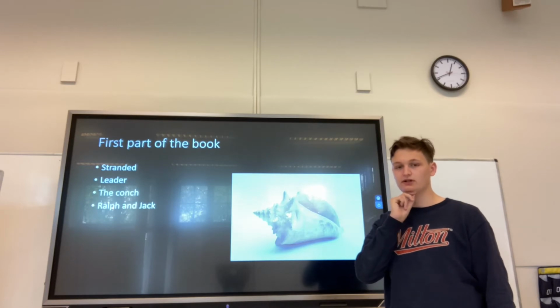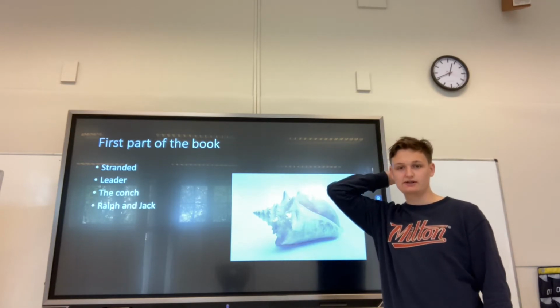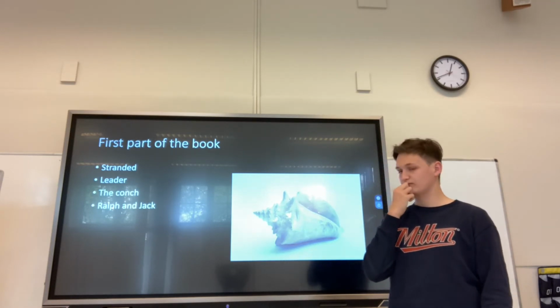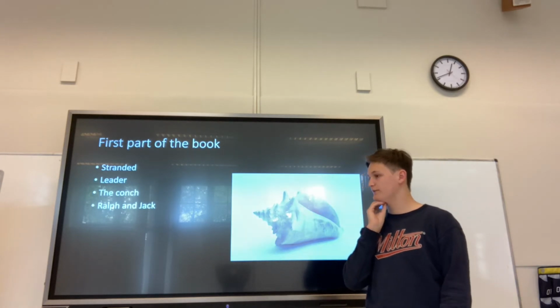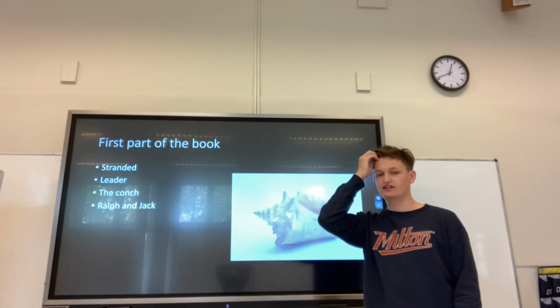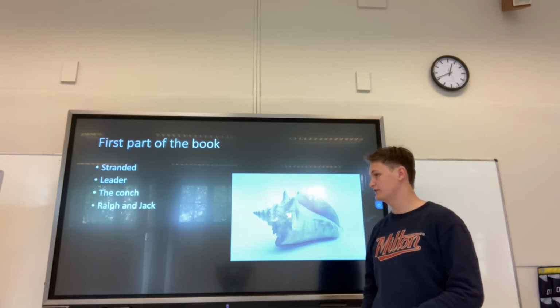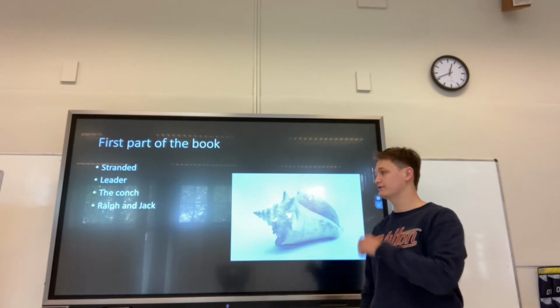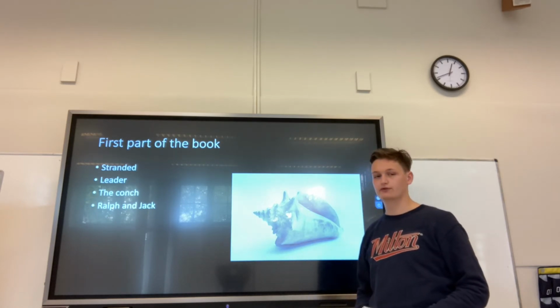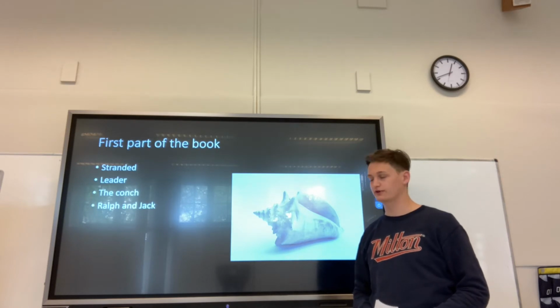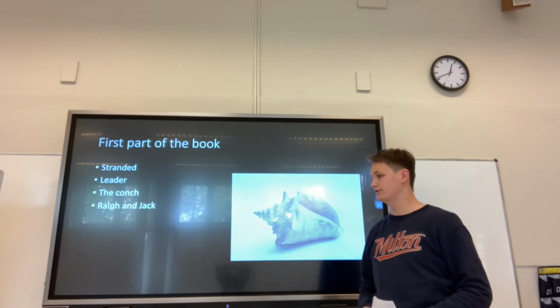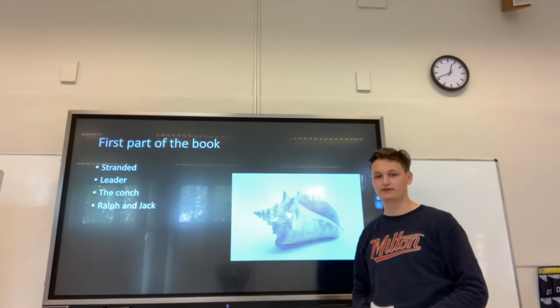all the other children. Eventually they democratically elect Ralph as their leader, and Ralph elects Jack as sort of a second leader, and he becomes the leader of the hunters who have to hunt for food and keep watch for the fire, because they'll have to make a fire if they want to get off the island.